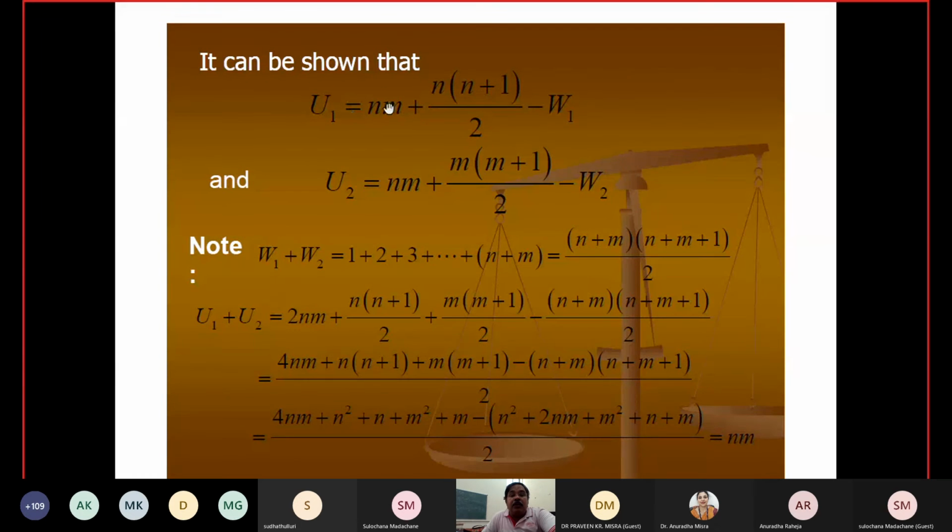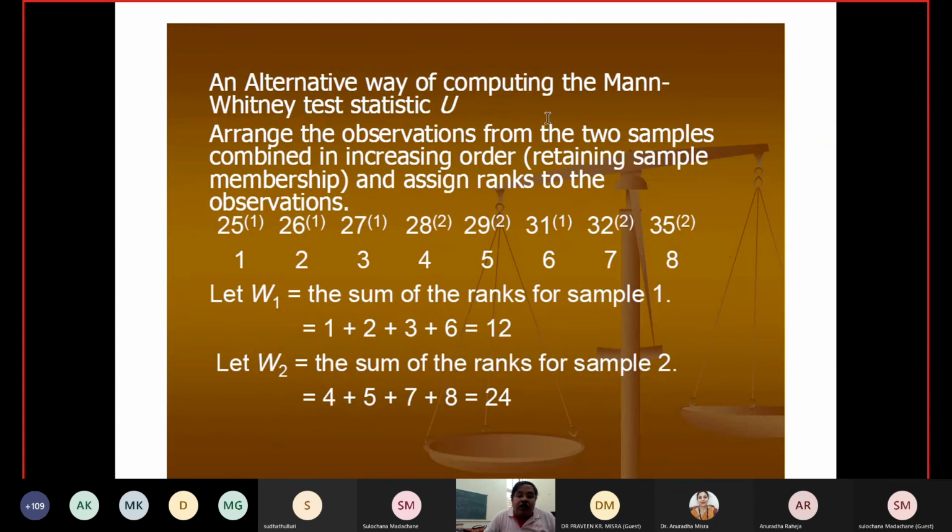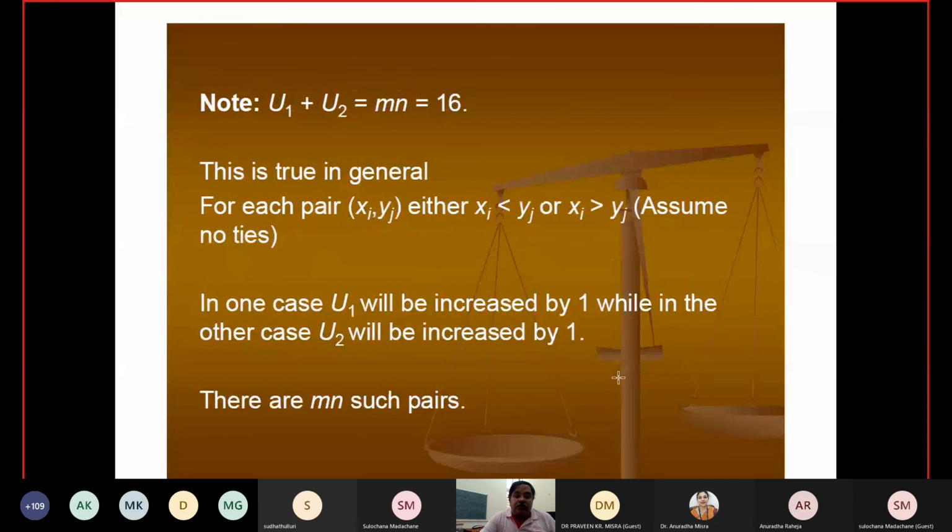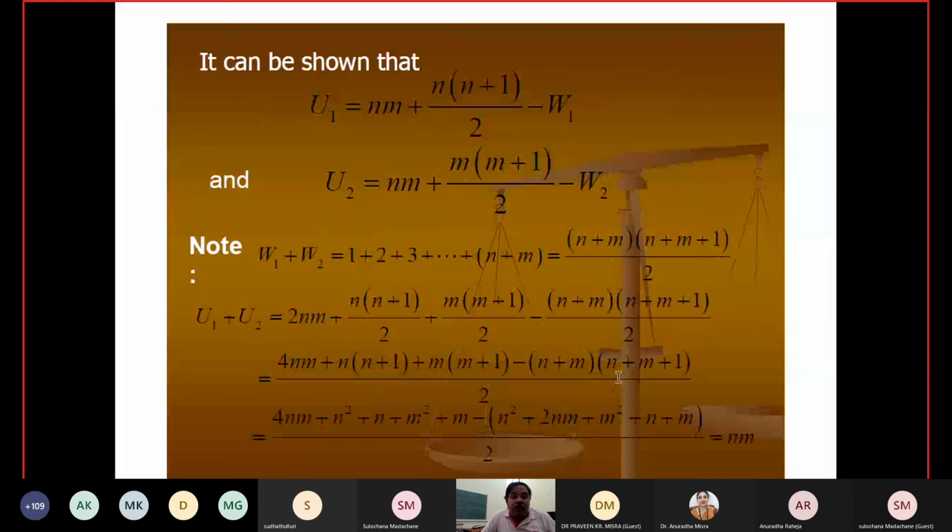It can be shown that U1 is equal to N times M plus this minus W1, and U2 is equal to N times M plus this minus W2. So if you are feeling comfortable in this way, you can calculate in this way. Otherwise, you can use the other way. Once you get the values of W1 and W2, you can get the value of U1, and similarly vice versa. So W1 plus W2 can be written in this form.